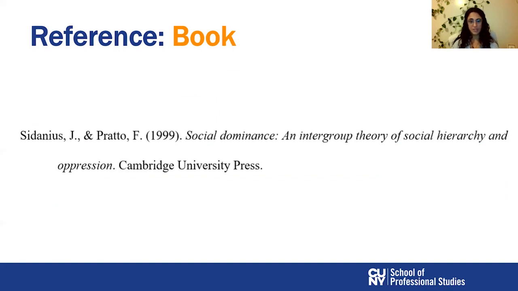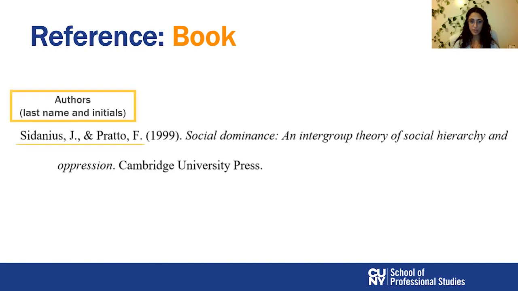Now, how do we cite a book? Let's say I got a bunch of information from the same book. How do I do that? We start with the author's last name and initial of the first name. Here I have two authors, Sidanius and Pratto, and I'm separating them by a comma, and I'm separating each of them from their initial by a comma as well. 1999, that's the year, dot.